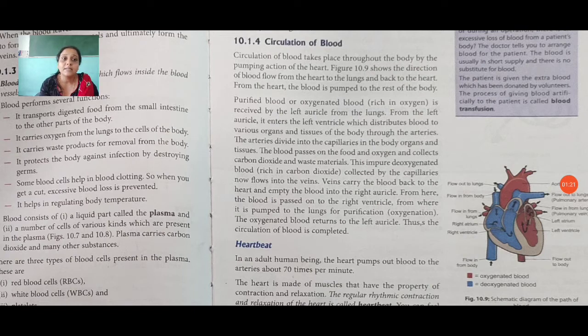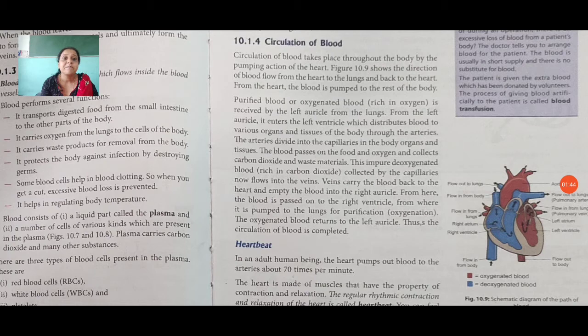The blood passes on the food and oxygen and collects carbon dioxide and waste materials. This impure deoxygenated blood collected by the capillaries now flows into the veins. Veins carry the blood back to the heart and empty the blood into the right auricle.